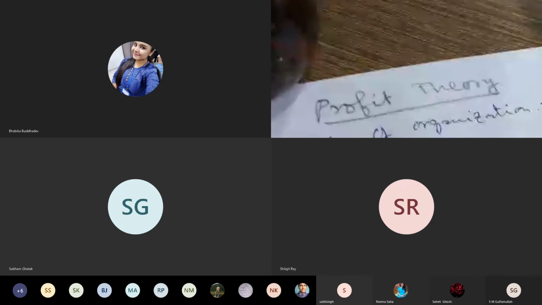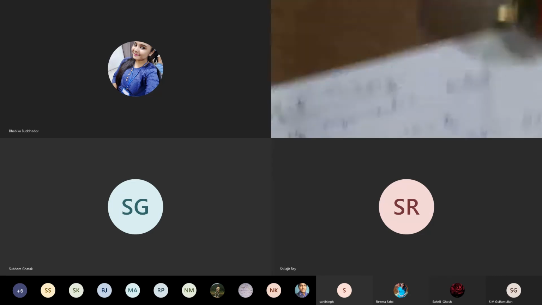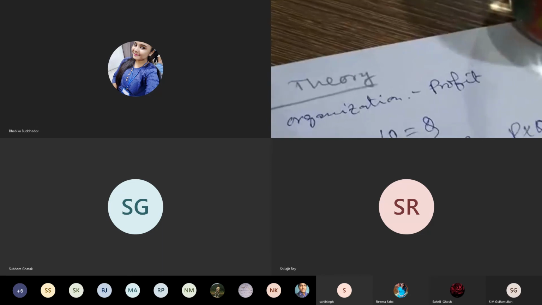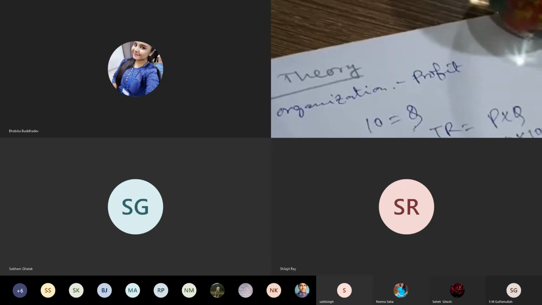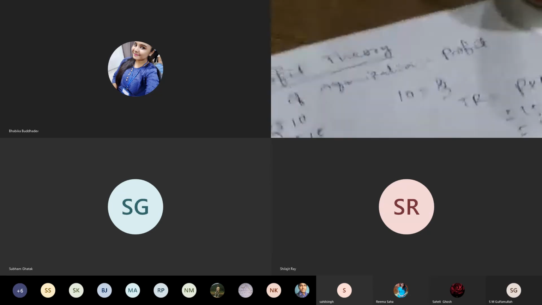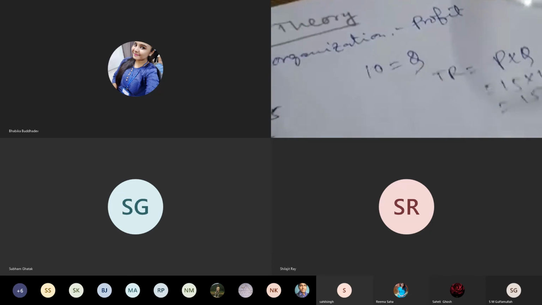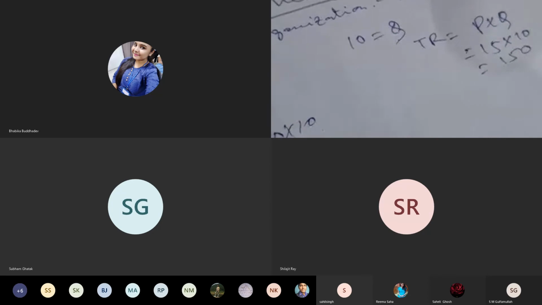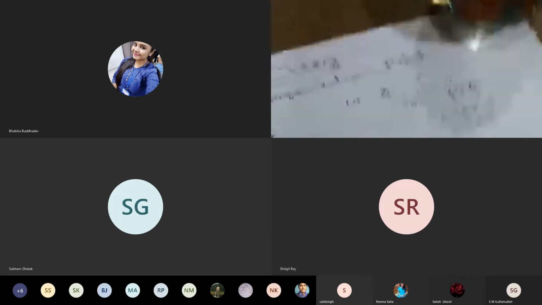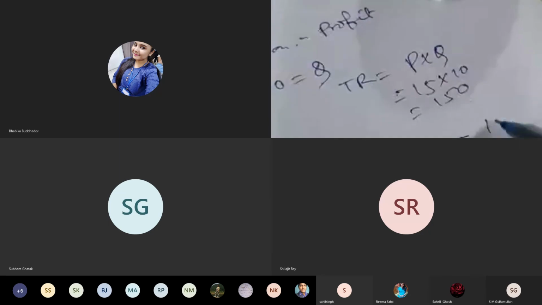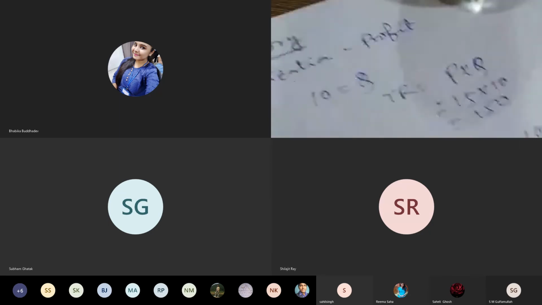This rupees 10 is the per unit cost of production, and the total cost will be that into the number of units produced. The number of units produced, Q, is equal to 10. So total cost is 10 into 10, equal to rupees 100, and total revenue is equal to 150. So here profit, if it is denoted by pi, is total revenue minus total cost, equal to 150 minus 100. So rupees 50 is the profit.